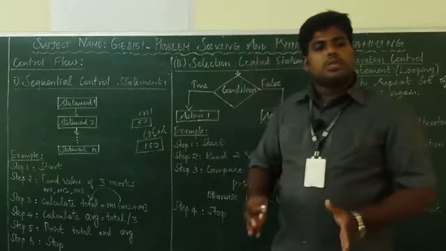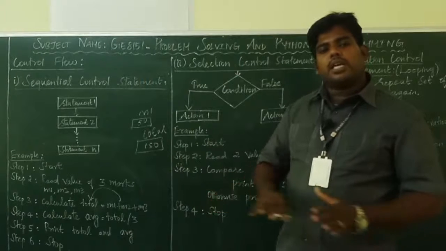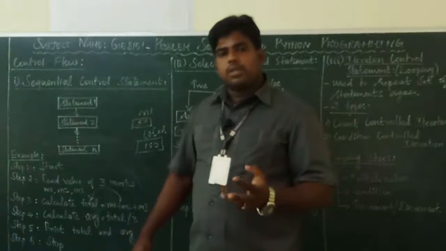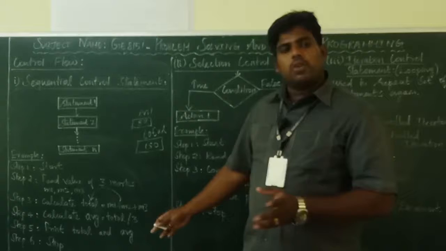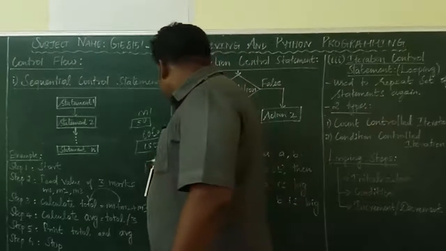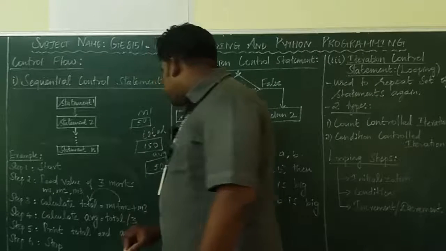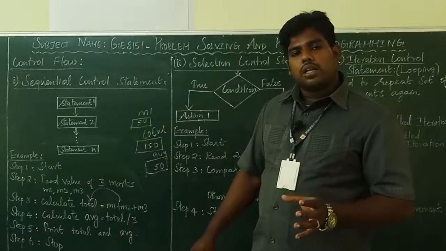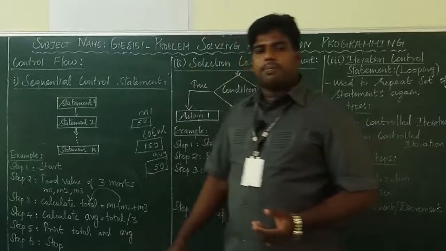Then you have to calculate the average. How do you calculate the average? Total marks divided by the number of subjects. Here, how many subjects are there? 3 subjects. What's the total mark? For example, 150. So 150 divided by 3, you will get 50, right? So inside the average you will get 50. Now you want to print the total mark and the average mark. So print total and average, then stop.